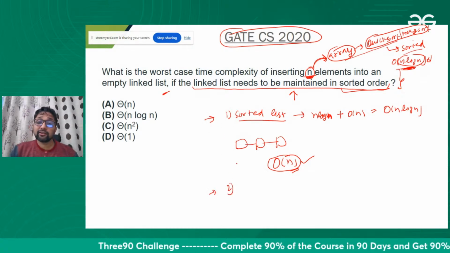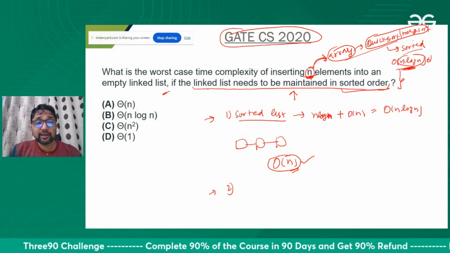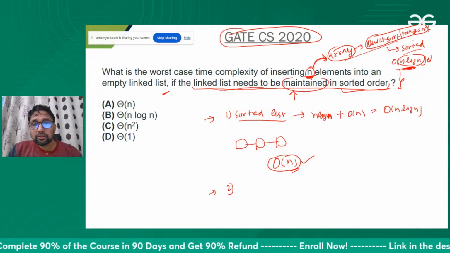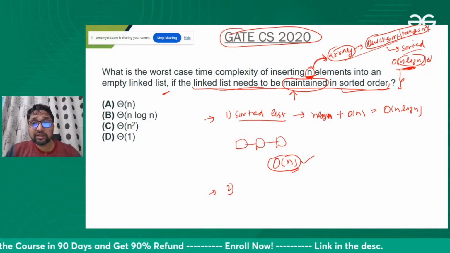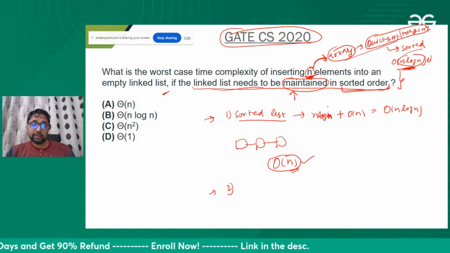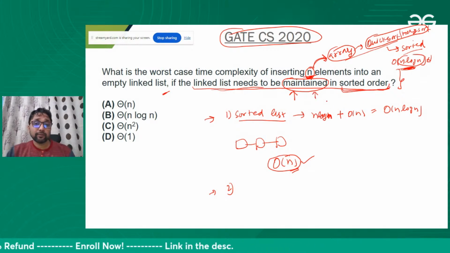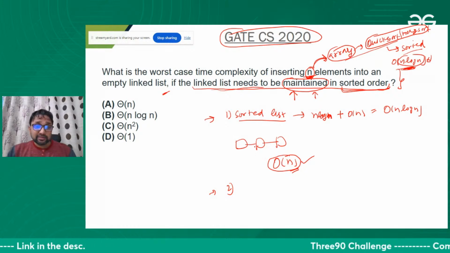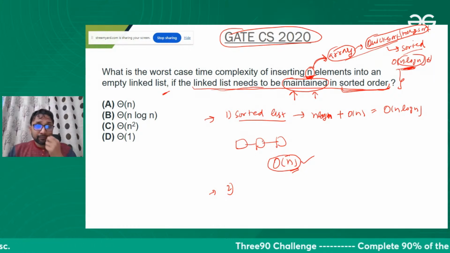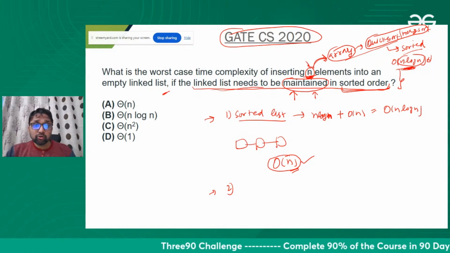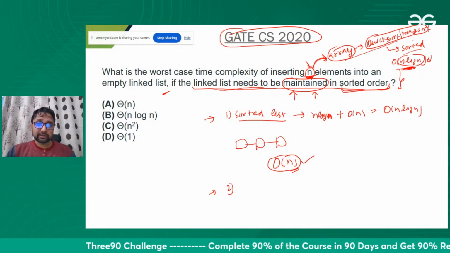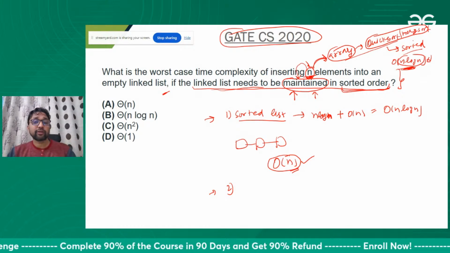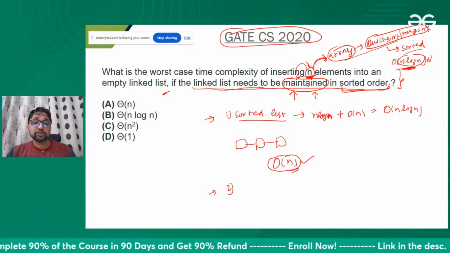Another way, you can read this question like that: the linked list needs to be maintained in sorted order. Every time you are inserting an element, you are directly inserting it into the linked list, and at every moment of time you are maintaining it to be sorted.